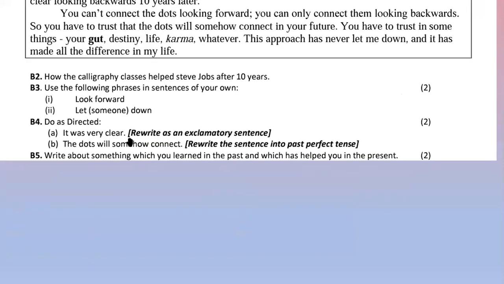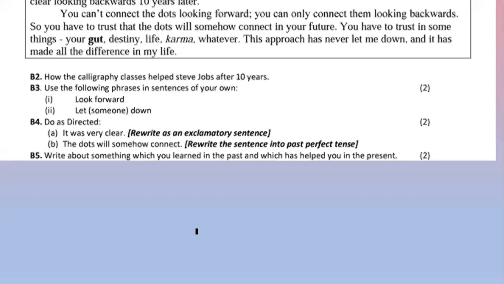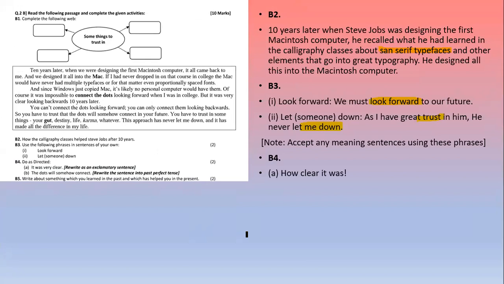Do as directed. It was very clear. Rewrite as an exclamatory sentence. Exclamatory sentence, the sentence which has sudden expression. Now an exclamatory sentence begins with how or what. Now here very is used. It means it will begin with how. So your answer is how clear it was, and in the end you have to use an exclamation mark. Now next question. Rewrite the sentence into past perfect tense.